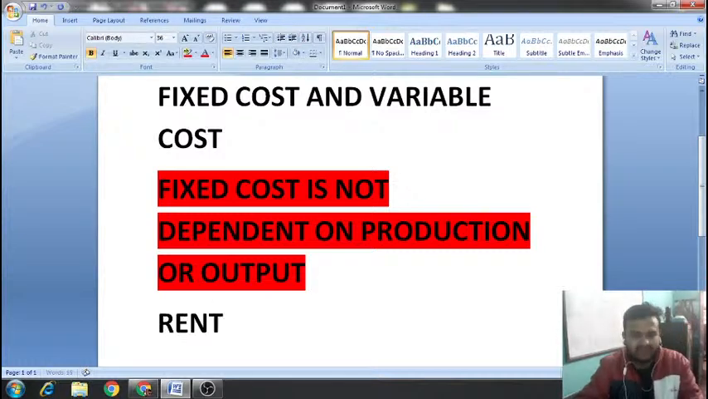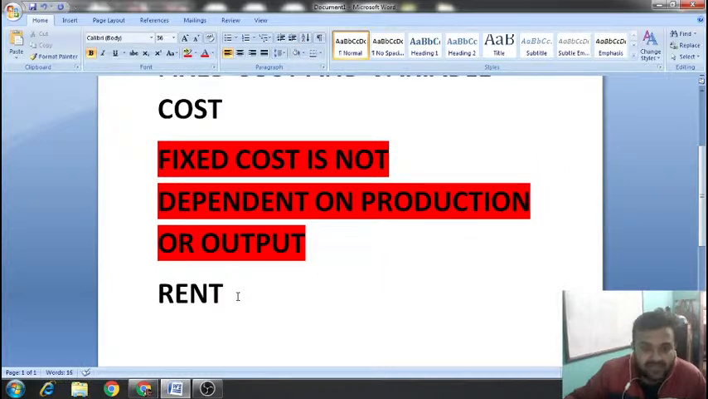If, for example, like in this COVID situation, many factories were closed, production was not happening. Production was at zero level. There was no production happening in any factories. Now what will happen? Can you ever say that if the production is not happening, I'll not pay my rent? It is not at all possible. So any cost which is not at all dependent on production or output is known as fixed cost, which means no matter your production or output will happen or not, this cost will take place.